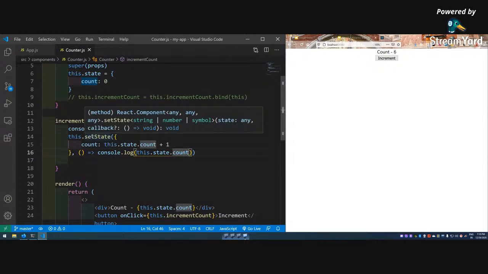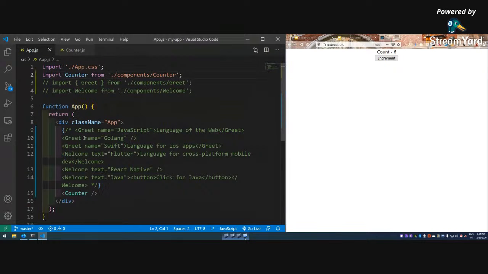Next we are going to learn method as a prop. So what is method as a prop? One of the key differences of React from Angular is that in React the data flows from top to down. The props we are passing flow from parent to children.